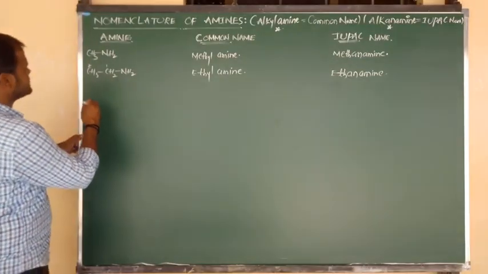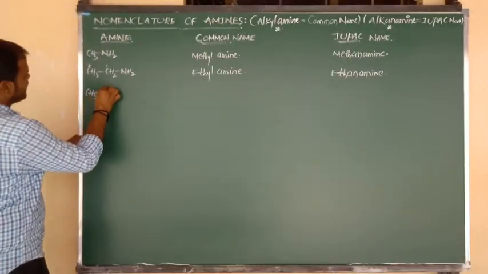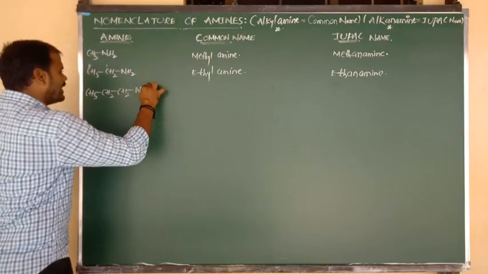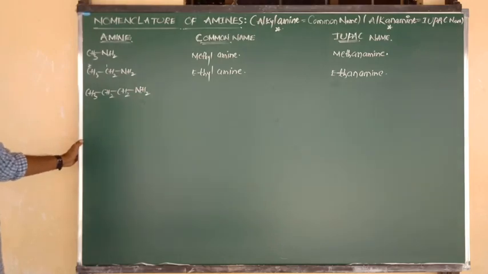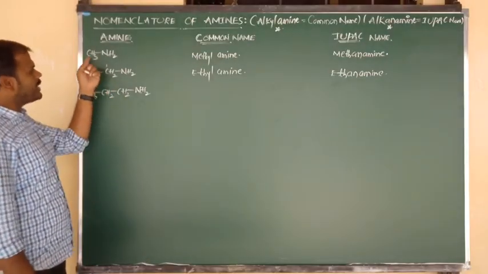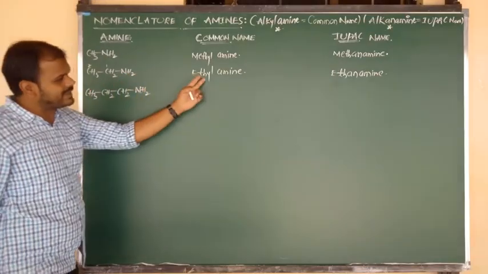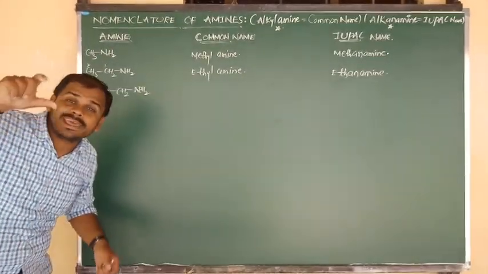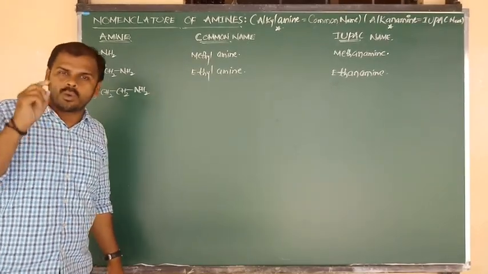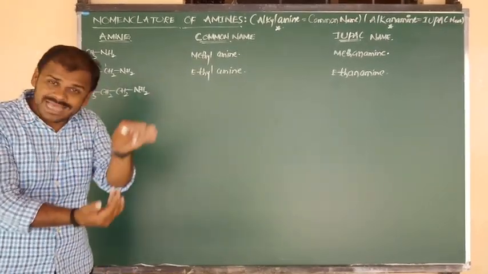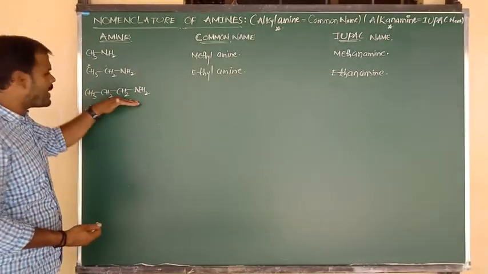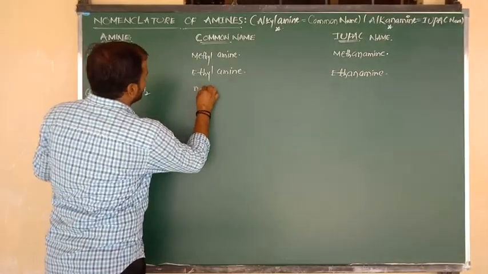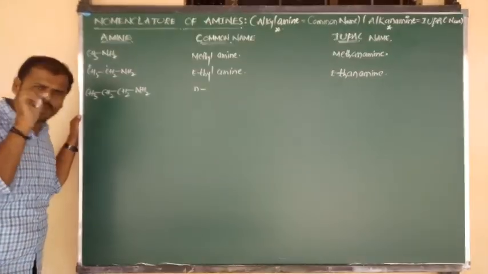Yes, so let me consider another example. CH3 bonded to CH2, again bonded to CH2, and suppose it is connected to NH2. Now, one carbon is methylamine, two carbon is ethylamine, and here three carbons are there, so we can say propylamine. But in the case of propyl, we can write two terms: one is n-propylamine, and the other is isopropylamine. N-propyl means normal chain amine, so here the normal chain is there, so we write a small n. N indicates normal or straight chain.